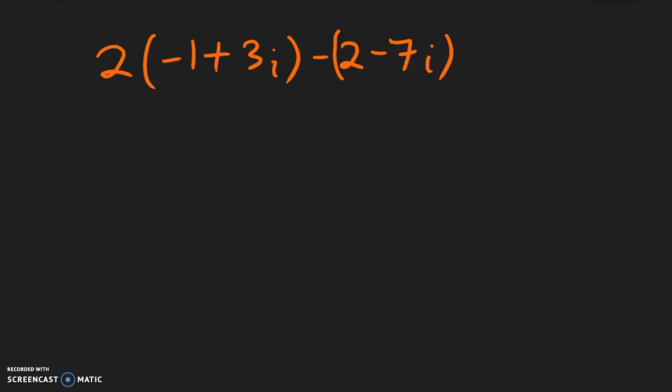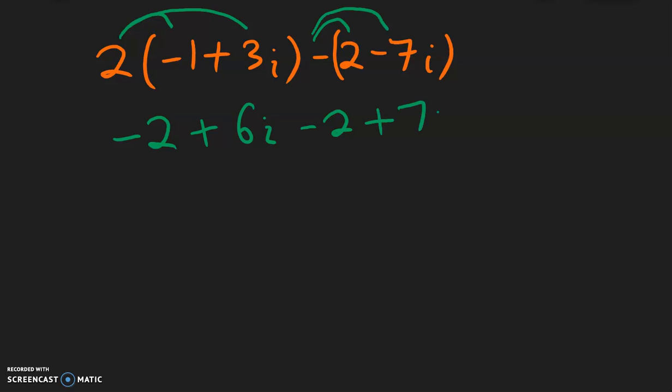In this video, I will show you complex number operations that have more than one step. So for this first example, we need to distribute this 2. So 2 times negative 1 is negative 2. 2 multiplied with positive 3i will be positive 6i. And over here we have a negative times a 2, which is negative 2. And a negative times a negative 7, which is a positive 7i.